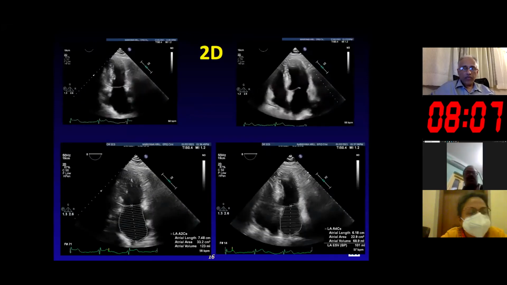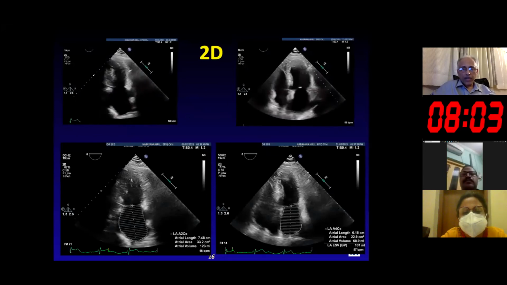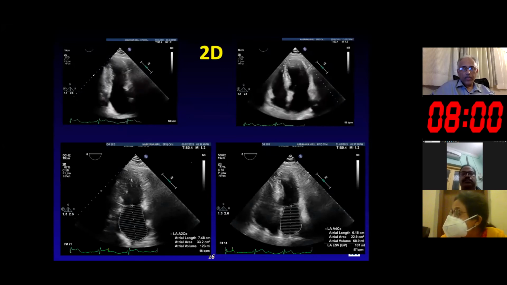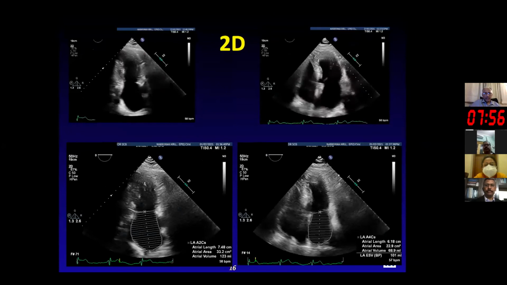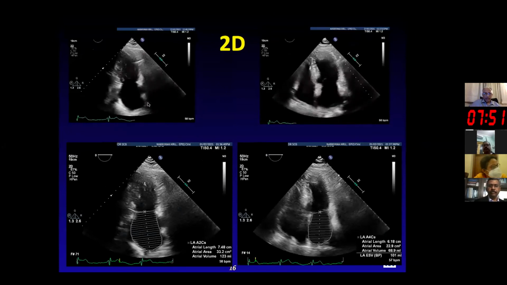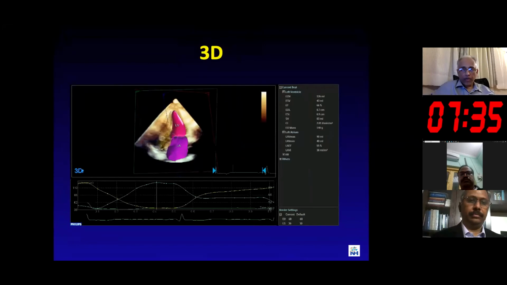So an example of a patient here, you can see that there is a large left atrium which shows a very high volume. So this is a patient at very high risk. This patient, in fact, is elderly, male, and a very large left atrium indicates that this patient is at risk of developing atrial fibrillation. The 3D has now come to play in a very big way. So it is now a standard approach to look at left atrial volume. This also has been validated, and is much more accurate than the 2D LA volume measurement.